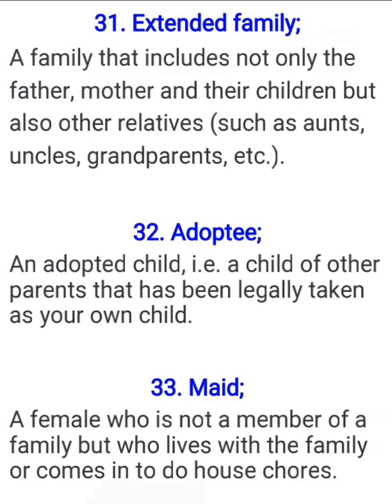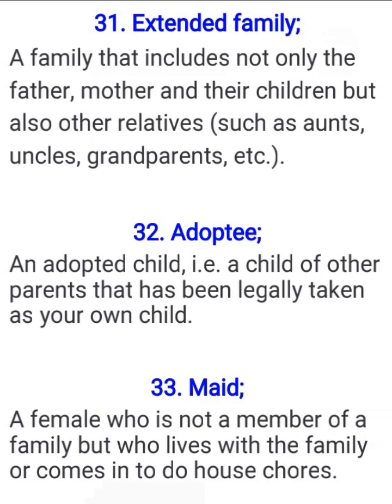Then we now go to the next one, adoptee. An adoptee is an adopted child. An adopted child, that is a child of other parents that has been legally taken as your own child. Yes, a child born by other parents, and a couple will now go to acquire the child legally using legal process, possibly from an orphanage or another place, and the child comes in to be their child. We call the child adoptee.